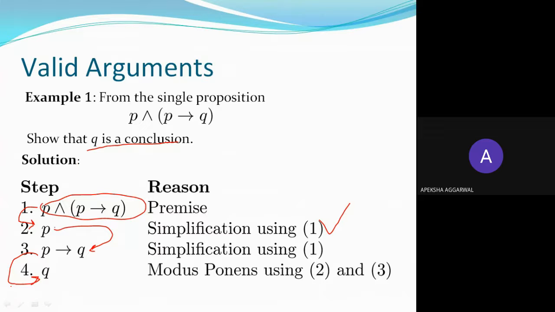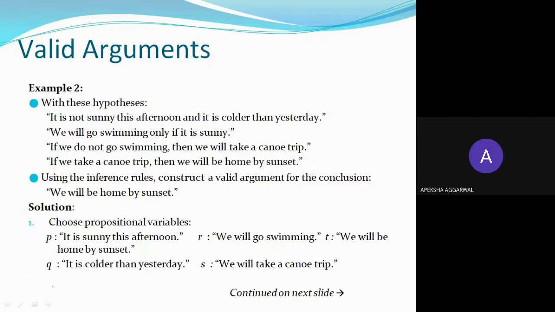Okay, so whatever is asked in the exam question, like you have to show, you have to use these rules of inference and derive the final conclusion, reach the final conclusion.